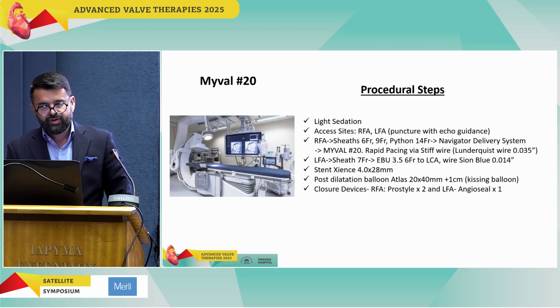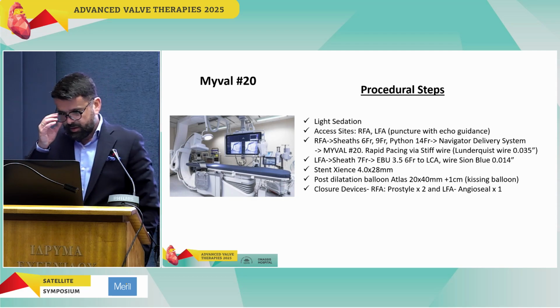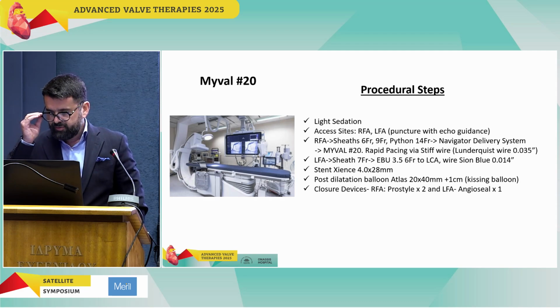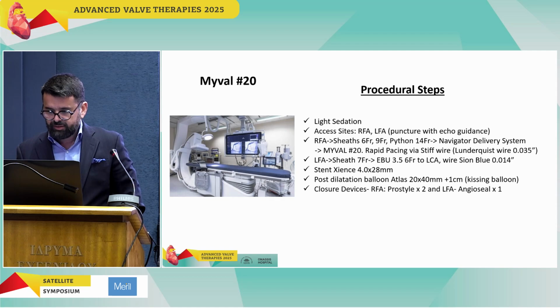From the right femoral artery, we advanced a 6 French, 9 French, Python, 14 French, and the Navigator delivery system for the Myval 20.